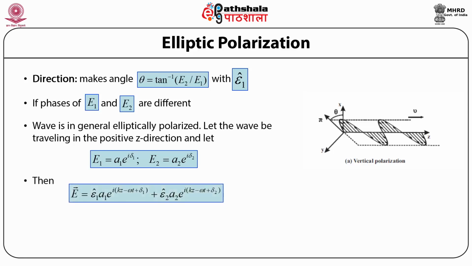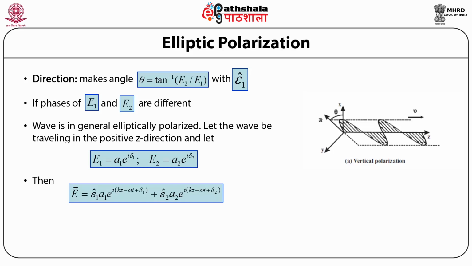Then the resultant electric field vector E is given by the linear combination of these two different electric field polarizations and can be written as epsilon subscript 1 cap times A subscript 1 times exponential to the power iota times bracket open kz minus omega t plus delta subscript 1 bracket close, plus epsilon subscript 2 cap times A subscript 2 times exponential to the power iota times bracket open kz minus omega t plus delta subscript 2 bracket close.